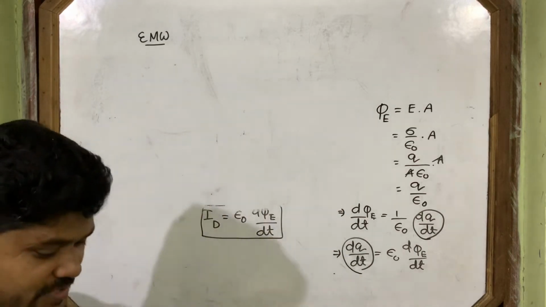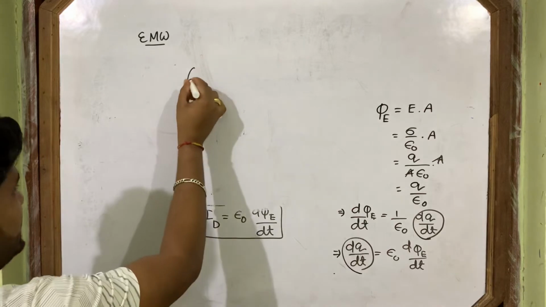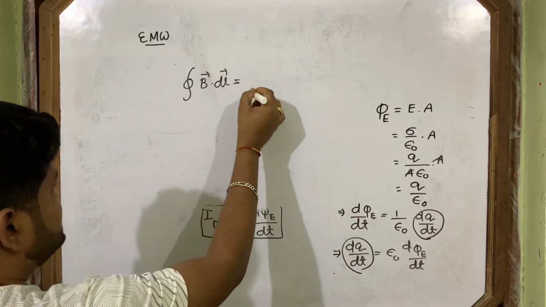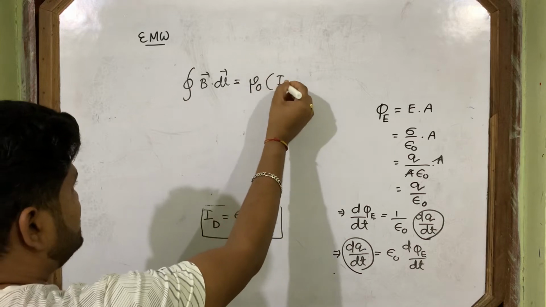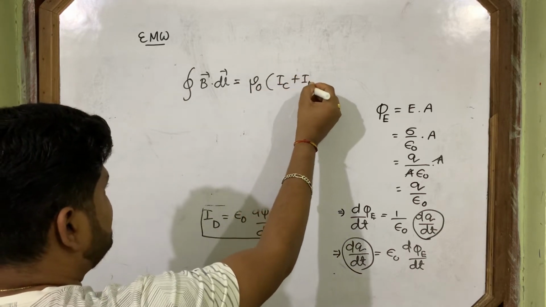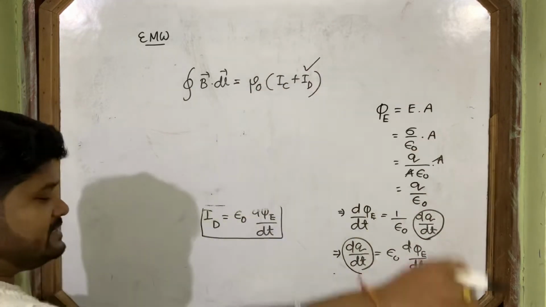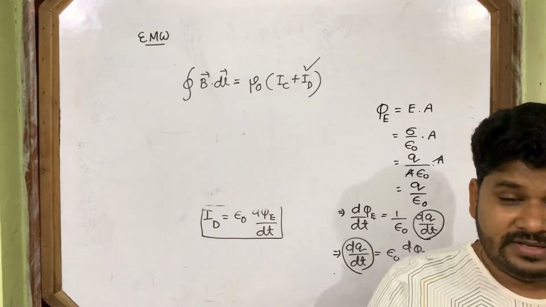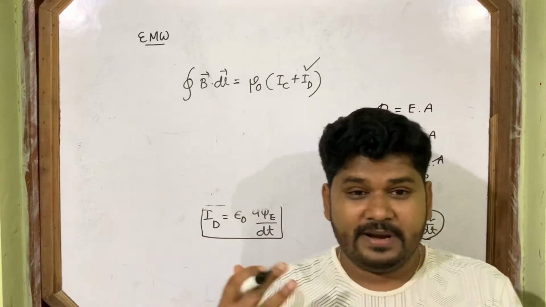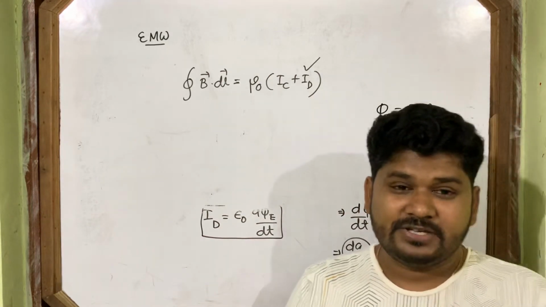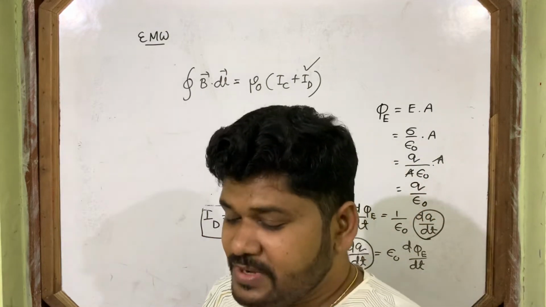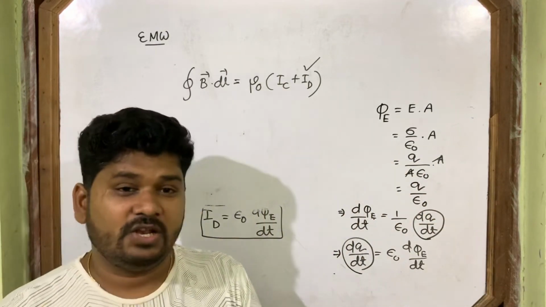Maxwell only added to the expression like this, you see, mu naught (IC plus ID). So ID is the contribution of Maxwell. Then this law is renamed as Maxwell-Ampere circuital law.